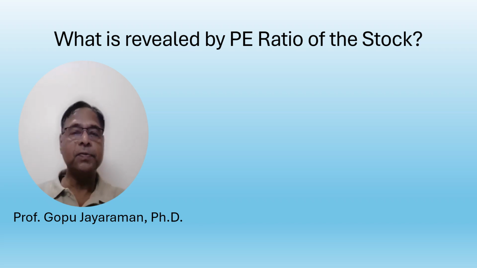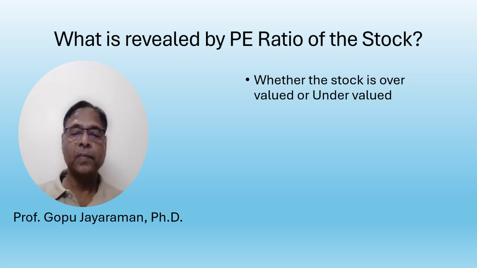The PE ratio is a very important ratio, widely used by stock investment analysts as well as equity investors before buying a stock. So we have to understand what is actually revealed by the PE ratio, and what is the role and importance of the PE ratio in deciding whether to buy the stock or wait for some time. The PE ratio basically tells you whether the stock is overvalued or undervalued.